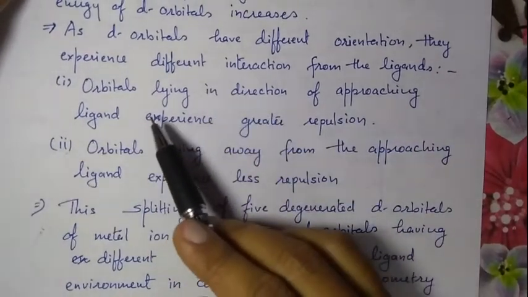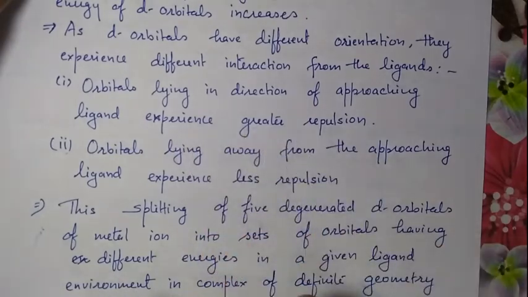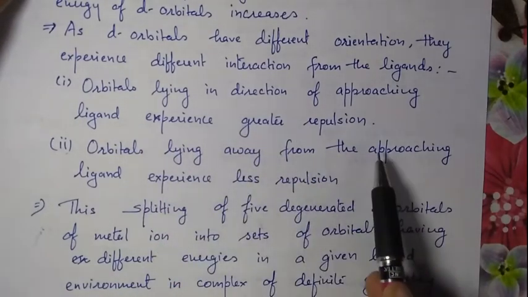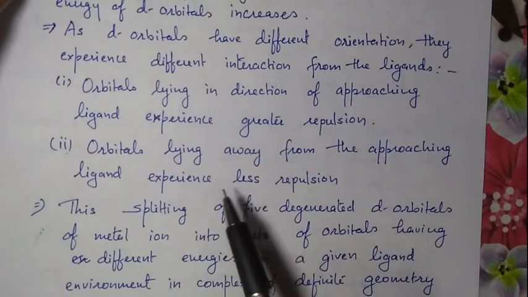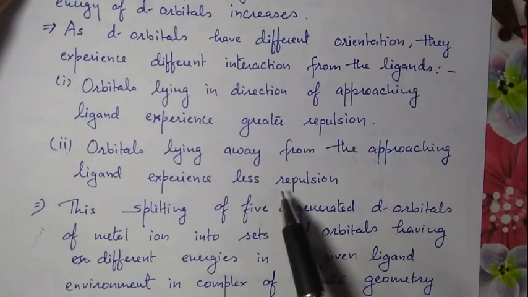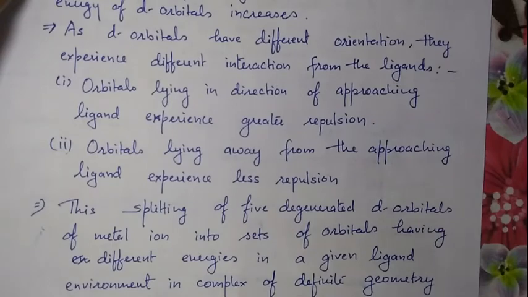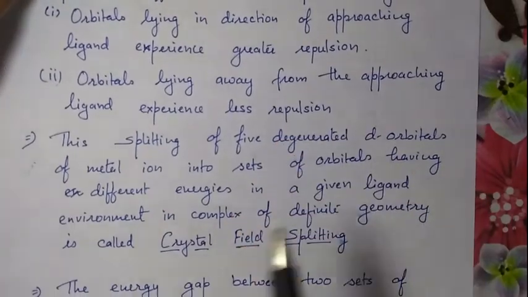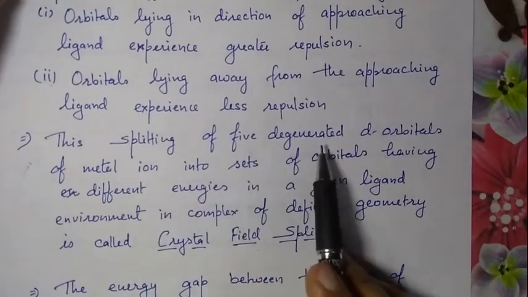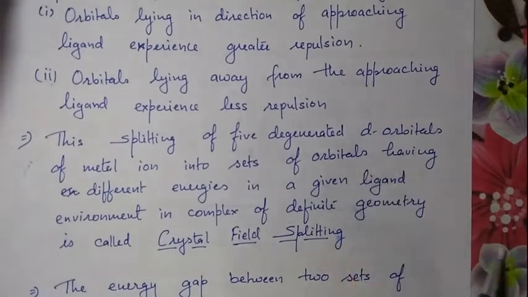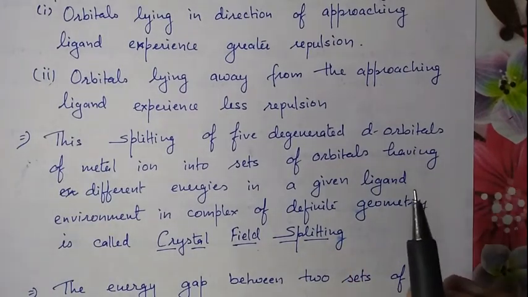Due to this, the 5 degenerate d orbitals split into two sets of orbitals.